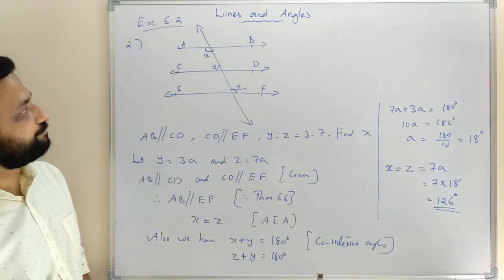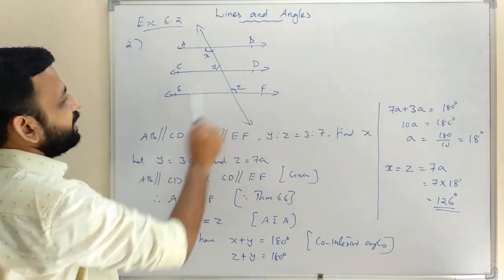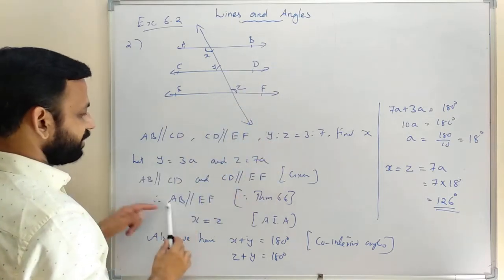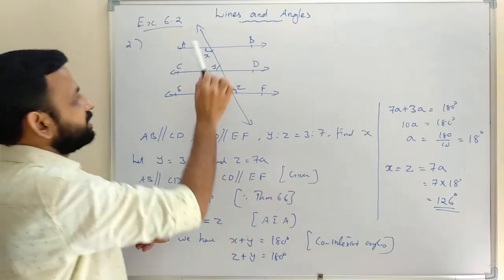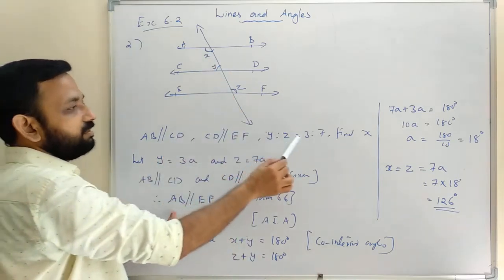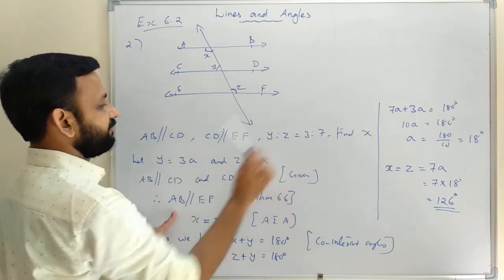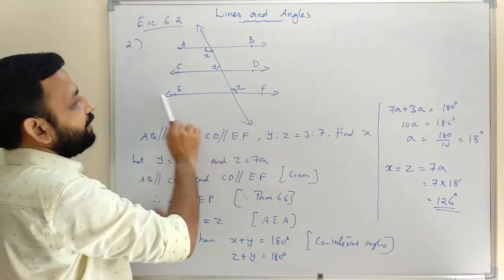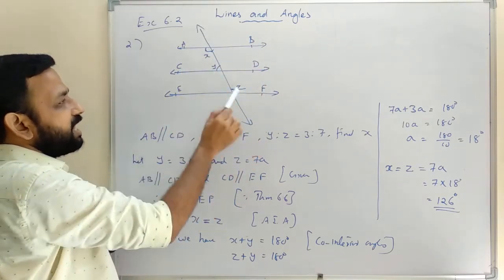Once again, here AB parallel to CD and CD parallel to EF. Therefore AB parallel to EF. And here the ratio between Y and Z is given: Y is to Z is equal to 3 is to 7. So let Y is equal to 3A, Z is equal to 7A. Then AB parallel to EF, and this is a transversal, so we can say X and Z are alternate interior